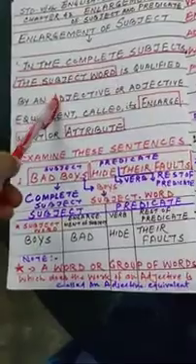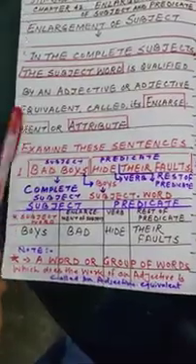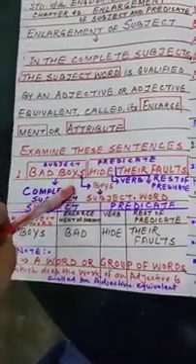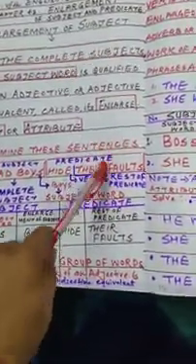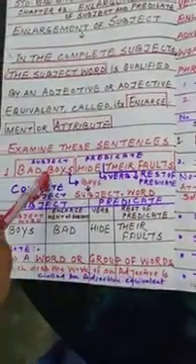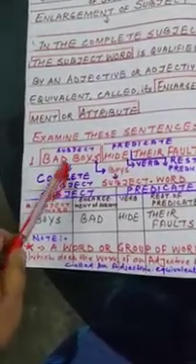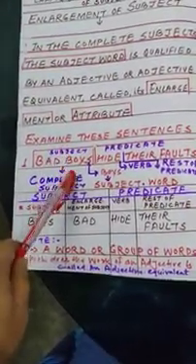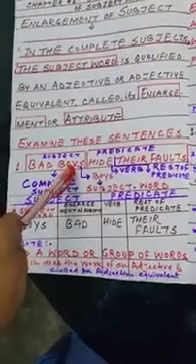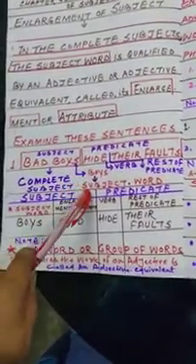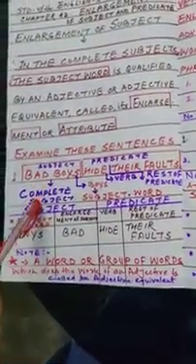What is complete subject? A complete subject is made up of all the words that tell whom or what the sentence is about. What is complete predicate? A complete predicate is made up of all the words that tell what a subject does. I hope this is clear. Then what is simple subject and simple predicate? Simple subject is the most important word in the complete subject. What is the complete subject here? Bad boys. What is the most important word? Boy. Boy is the simple subject, the most important word in the complete subject.